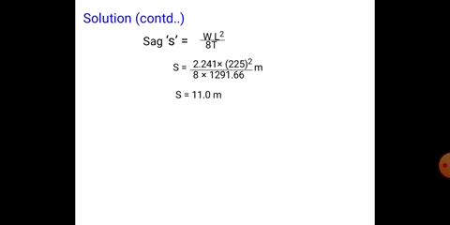So the vertical sag is S into cos theta.